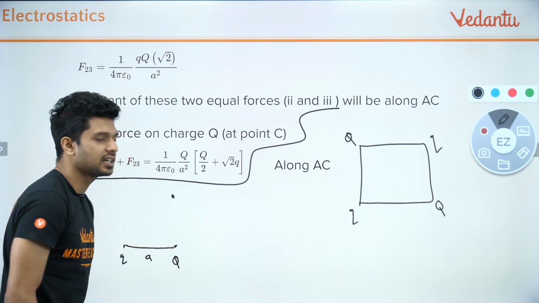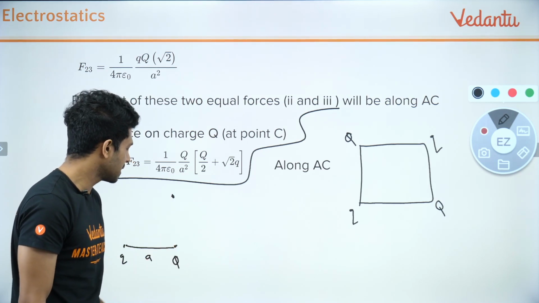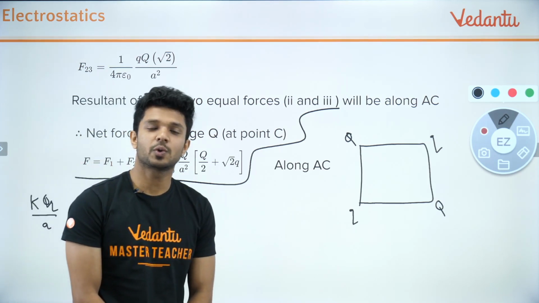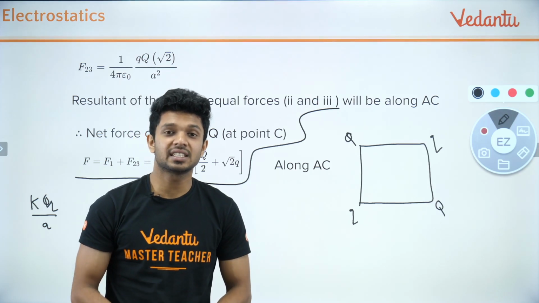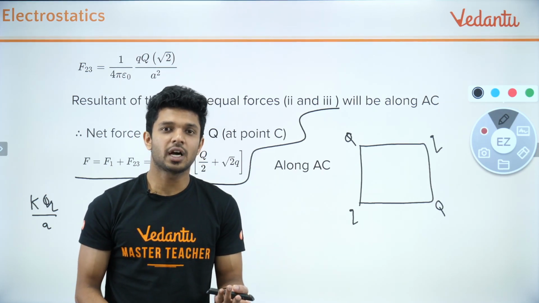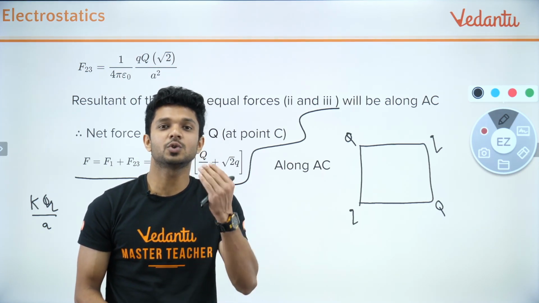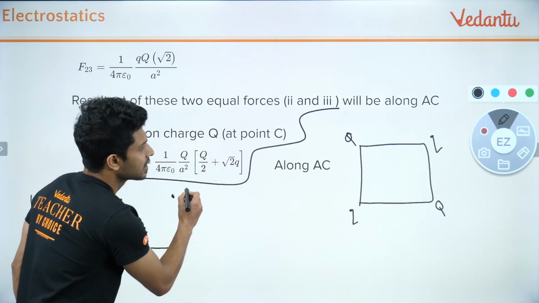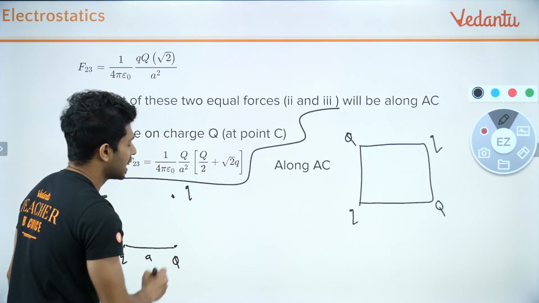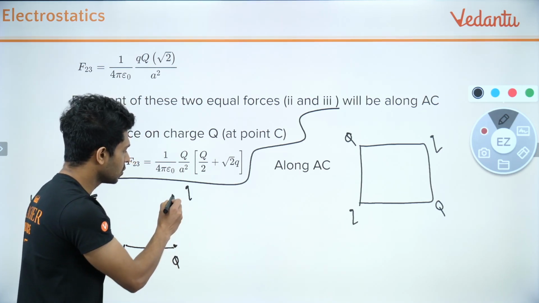If I am bringing the third charge to this particular system, I have to do work against the capital Q and the small q also. If I am doing some work, it will be stored as potential energy. Potential energy will be given by the same formula of potential, right? The potential that will be produced because of the charges. What is the value for bringing this q from infinity to that point? It is the potential produced because of this q at this point.